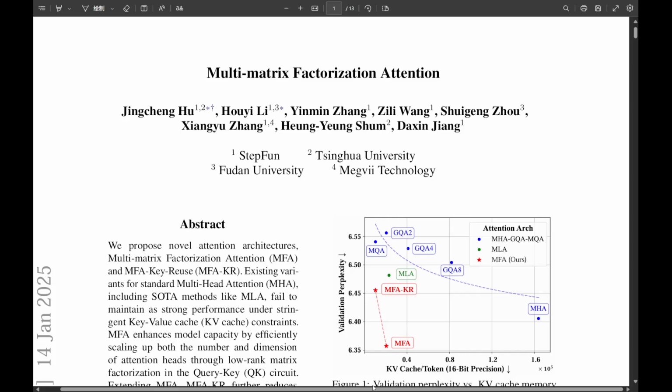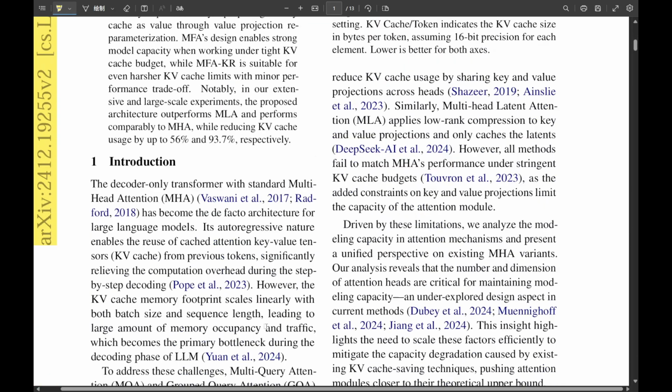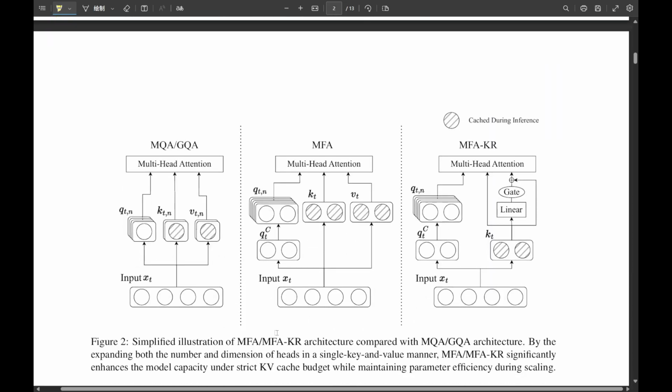You test its true mettle, scaling up to bigger models, even more tokens. And MFA, amazingly, matches multi-head attention's loss curve. It proves its robust modeling capacity. And those KV savings actually grow with model size. It gets better as the models get bigger. You compare it to MLA, multi-head latent attention, and MFA just breezes past. It integrates seamlessly with standard stuff like RoPE, rotary positional encoding. No extra hacks needed. And unlike MLA, there's no initialization fragility, none of those weird performance gaps depending on how you set it up. It just works.